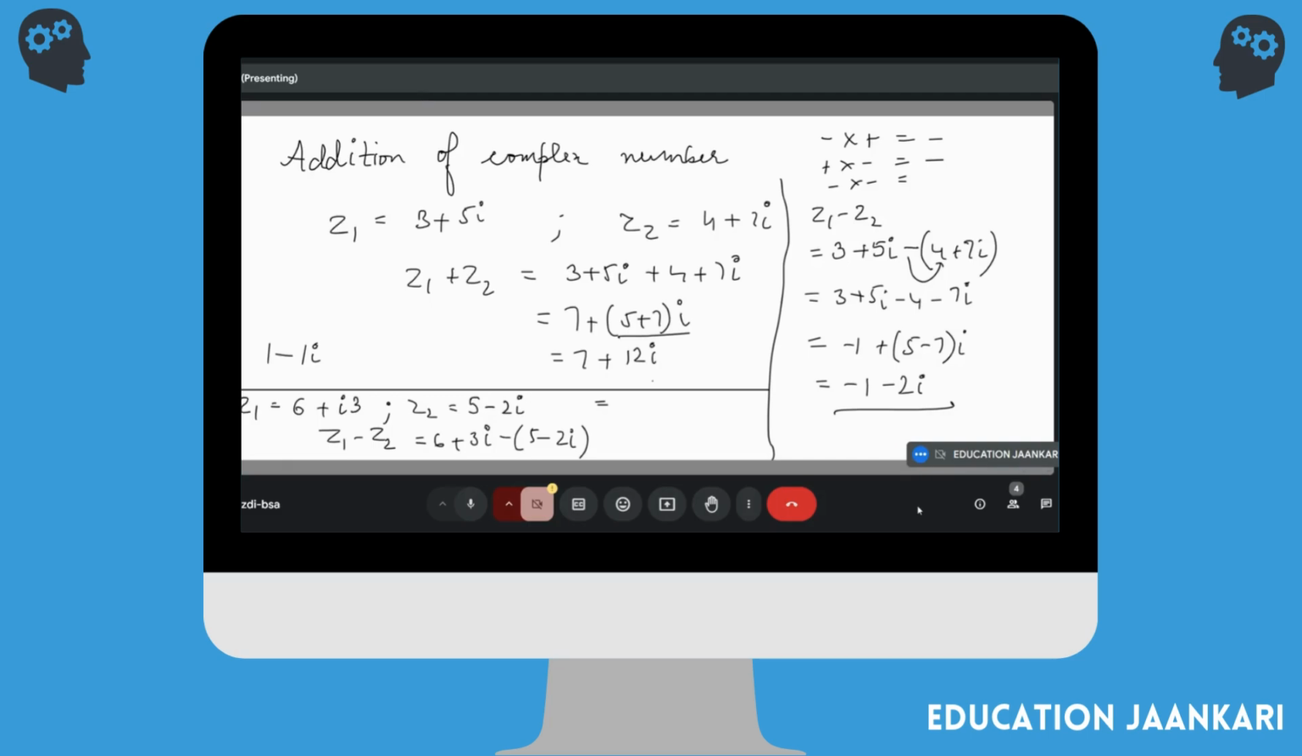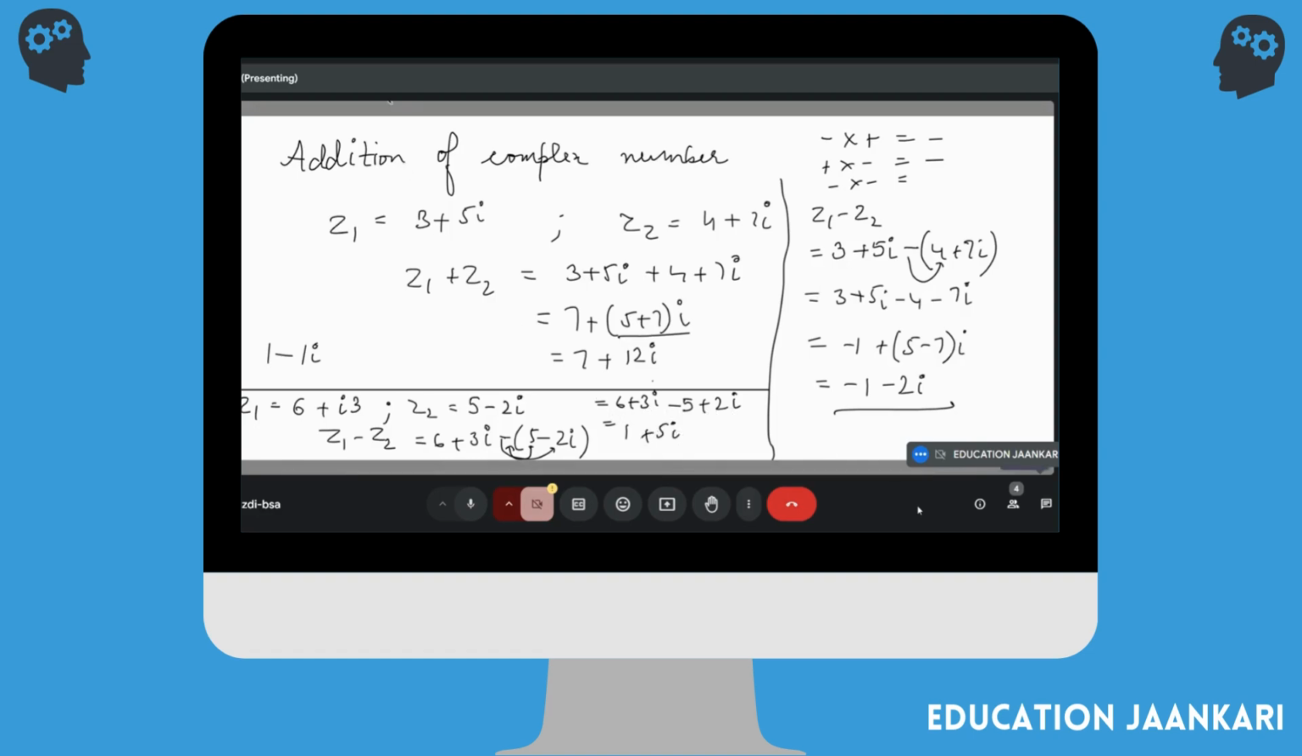Yeah, it changes to the plus sign. Exactly. So you'll open up the bracket: 6 plus 3 iota. Now open up the bracket. The 5 will become a minus 5 and the minus 2 iota will become a plus 2 iota. Exactly. So minus 5 plus 2 iota, right? So now you solve the real part and the imaginary part. 6 minus 5 will be 1 and 3 plus 2 will be 5 iota.